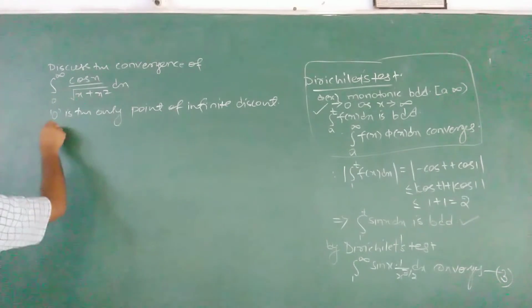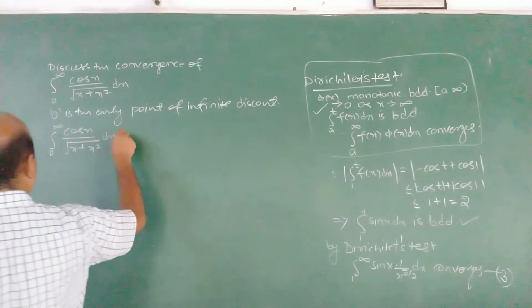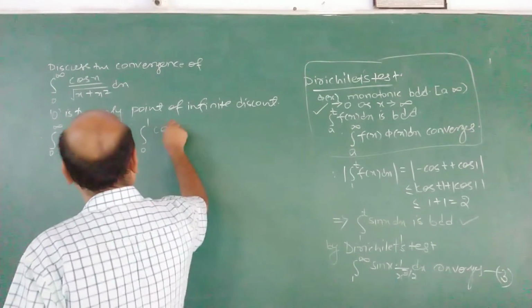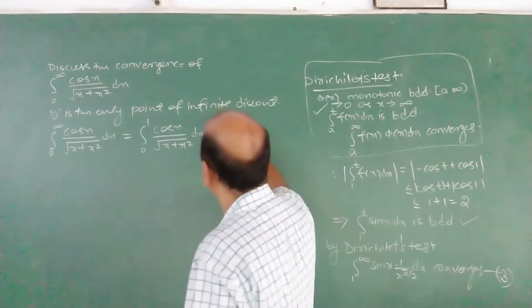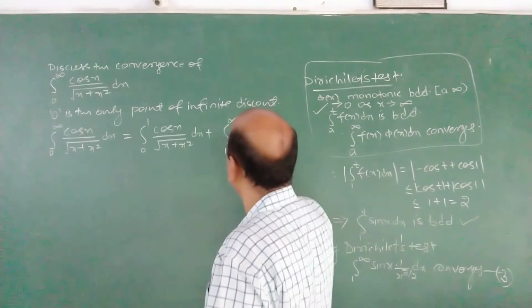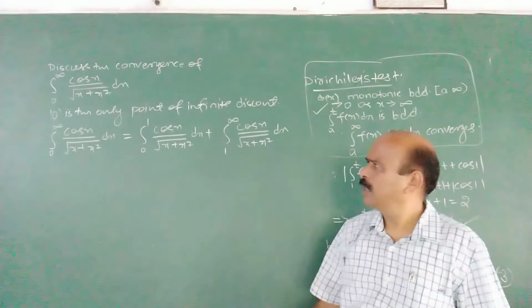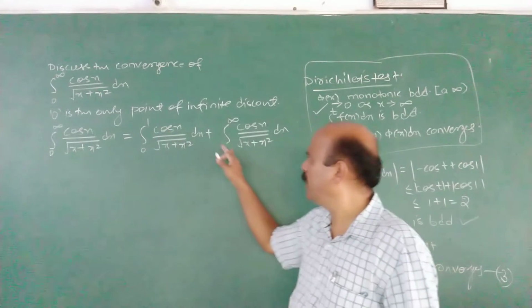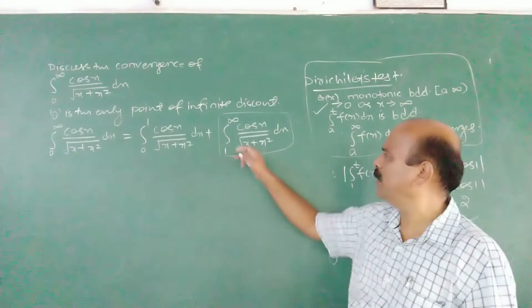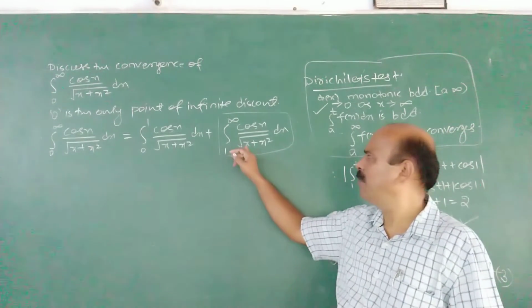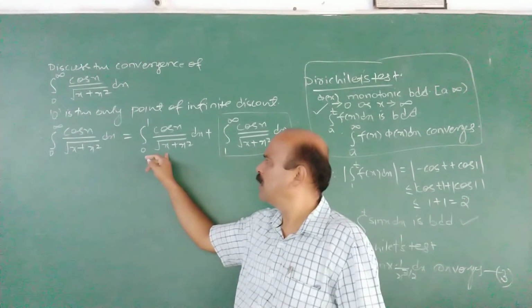Therefore we write integral 0 to infinity cos x by square root of x plus x square as integral 0 to 1 cos x by root x plus x square plus integral 1 to infinity cos x by root x plus x square. Now we have divided the interval into 0 to 1 and 1 to infinity. Here we can apply one of the tests. Usually we apply Dirichlet's test, that is applicable for many problems. Here we have to use the comparison test.